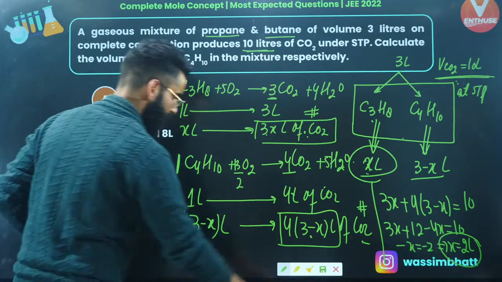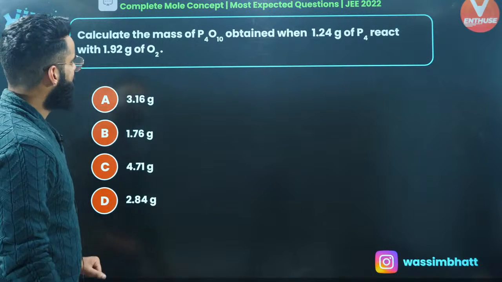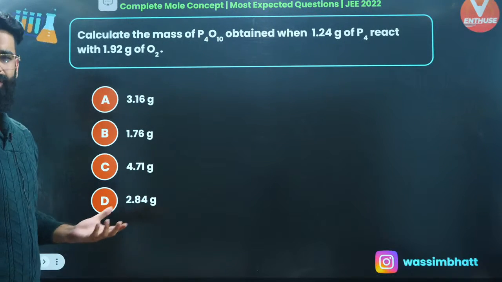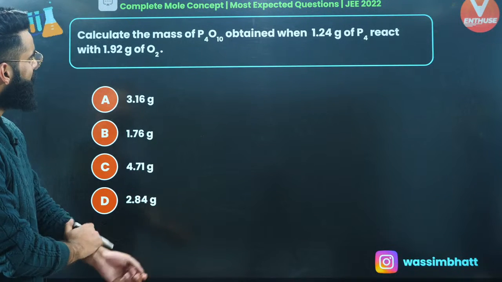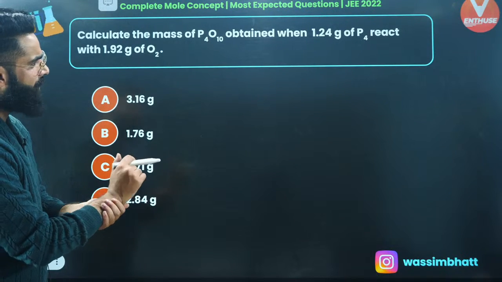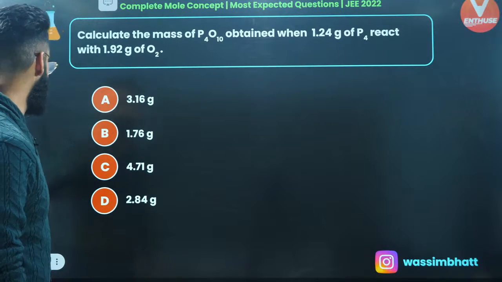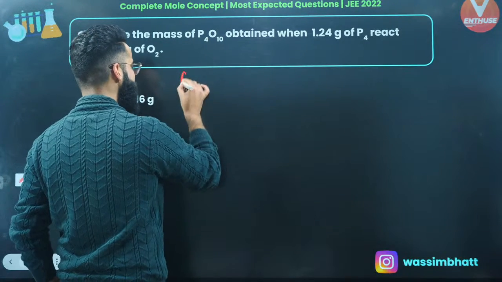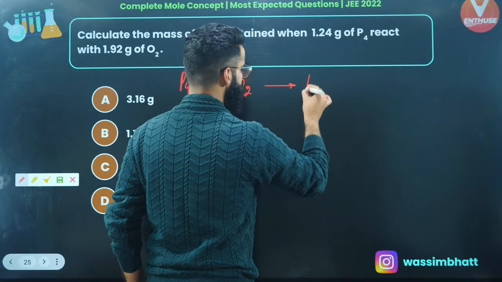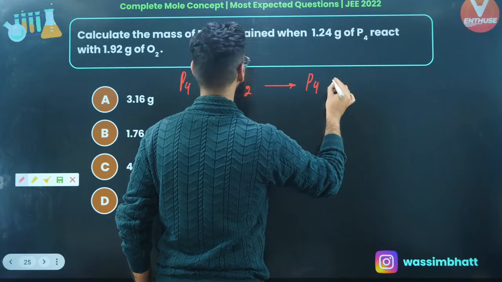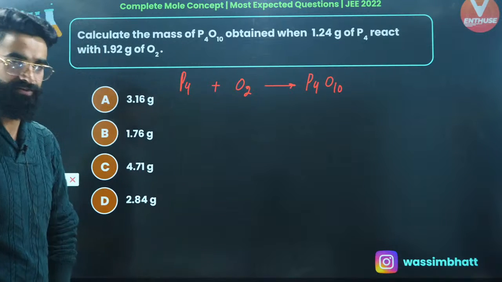Let's try to solve a few more questions. This is one more question, a very simple and basic one. Calculate the mass of P4O10 when 1.24 grams of P4 reacts with 1.92 grams of oxygen. First of all, I'm making P4 react with oxygen, and when P4 reacts with oxygen, it leads to the formation of P4O10. This is what is given as per the question.